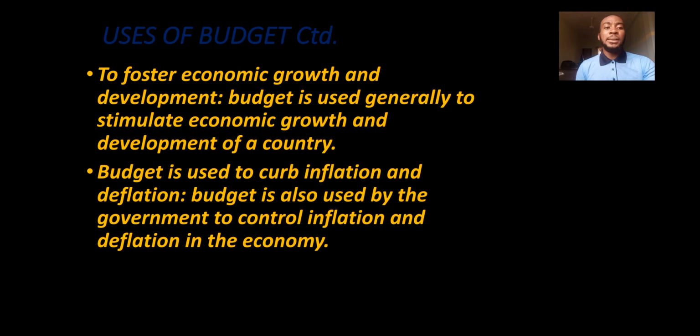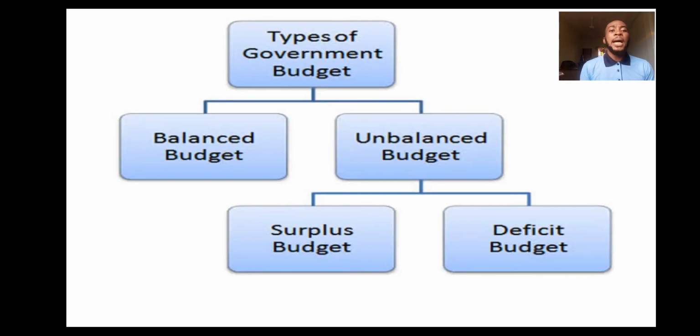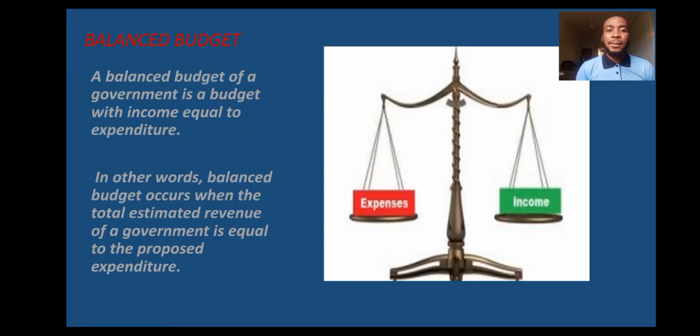And next on our list is types of government budget. Now listen very closely. We have balanced and unbalanced. We have balanced budget, we also have unbalanced budget. And under unbalanced budget, we also have surplus and what? Deficit. Let's take it from there.